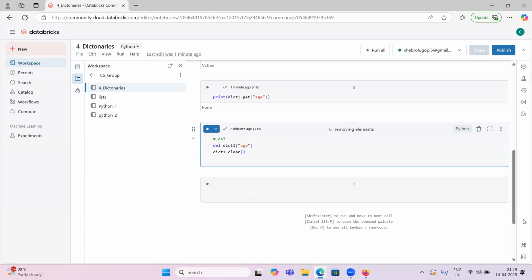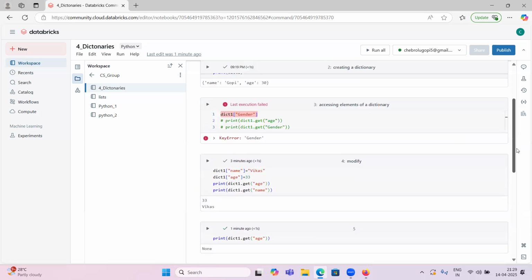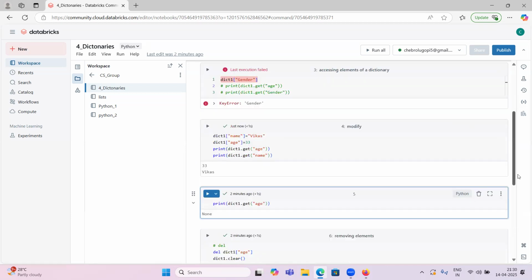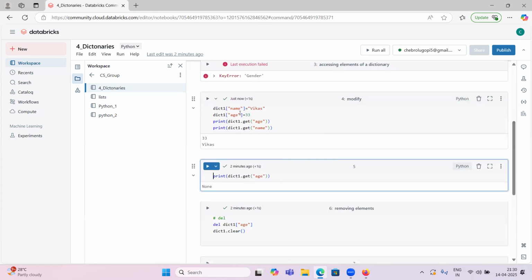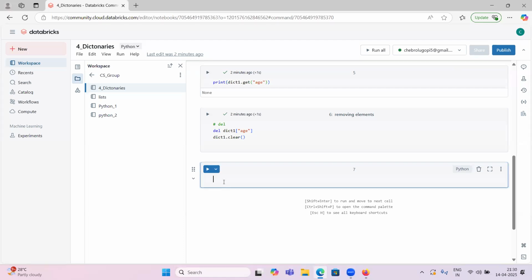Okay, so how can we have some functions? I will show you one by one how we can get all the keys. Let me run this one more time. So now name is added, Vikas is added, age 33 is added. So these name and age are keys, and Vikas and 33 are values, right? If you have one dictionary, how can we see all the keys of that one?